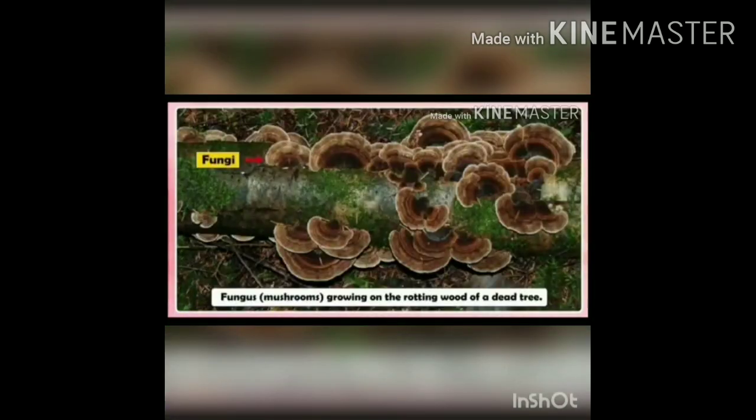Fungi also grow on pickles, leather, clothes, and other articles that are left in humid weather for a long time. During the rainy season, they spoil many things. Is it?